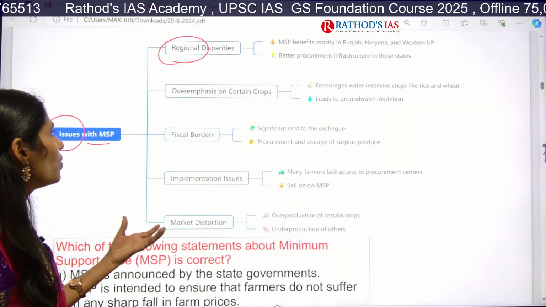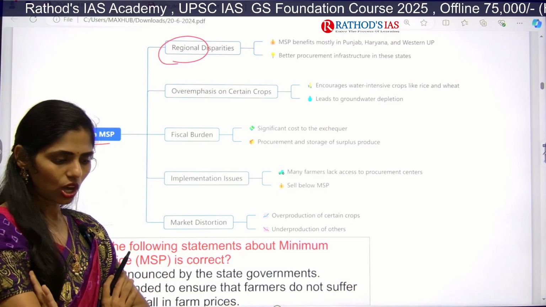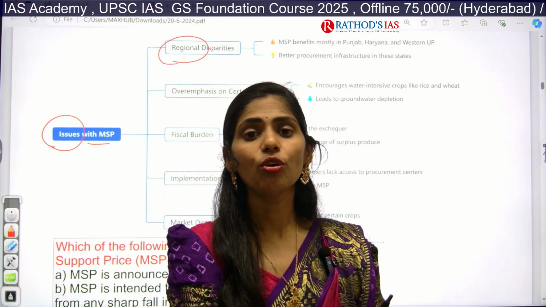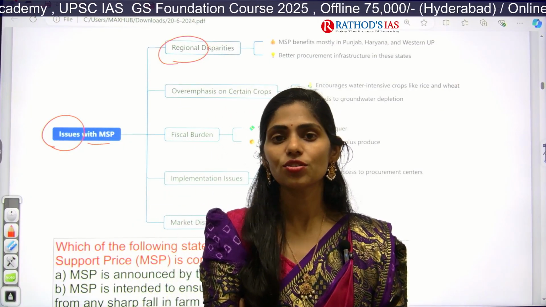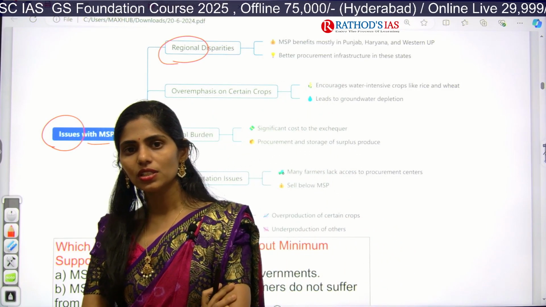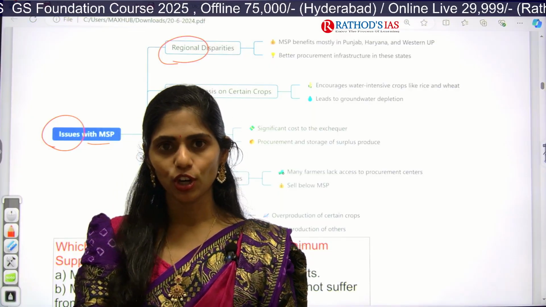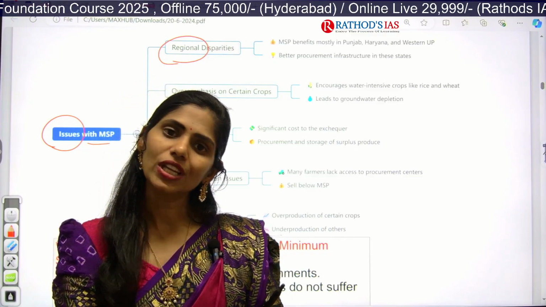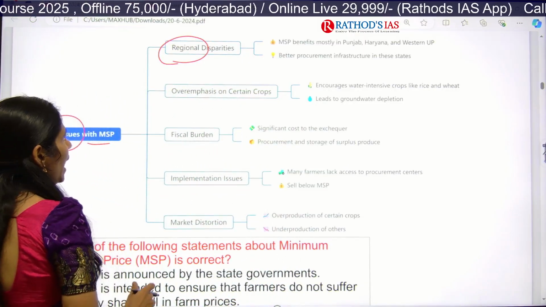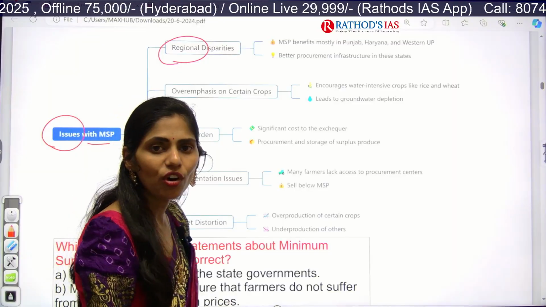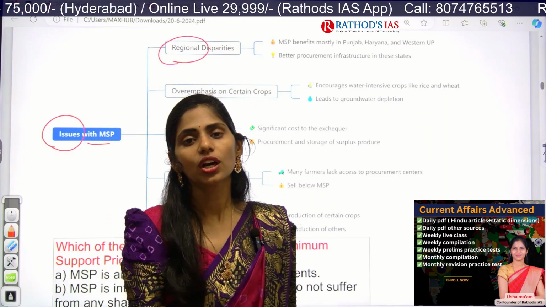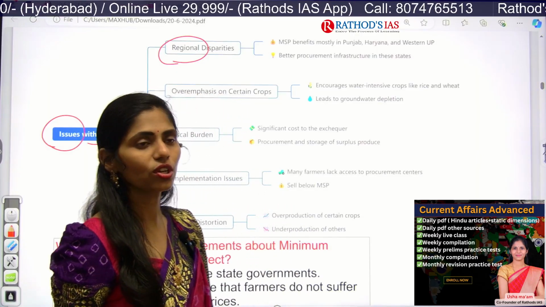And next one is overemphasis on certain crops. Because of the implementation of MSP, farmers focus on growing water intensive crops like rice, and they neglect other crops. Because of this there is overproduction of some crops compared to others. That is also one of the imbalances we can see in the market. And whenever we go for growing water intensive crops, that causes one more problem, that is groundwater depletion. You have to focus on this.